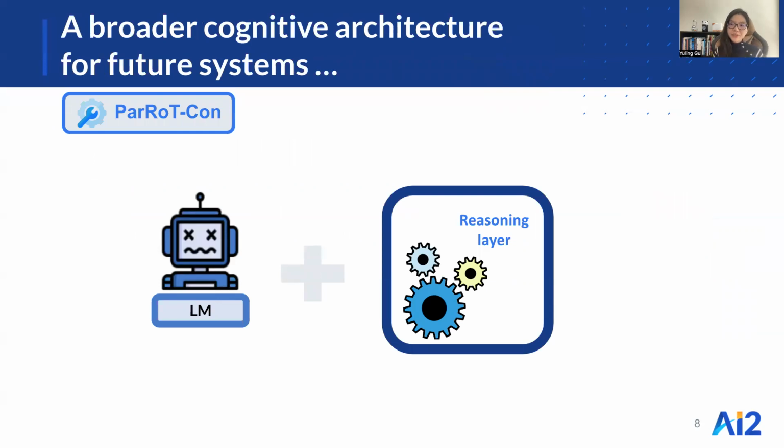One important thing to note here is that the architecture in Pericon is not just the language model, but a system that is a combination of a language model together with a reasoning layer that sits on top and tries to pull the pieces together in a coherent fashion. This approach suggests a broader cognitive architecture, that is, a language model together with a reasoner for future systems to create better mental models that are more coherent than just using the language model alone.